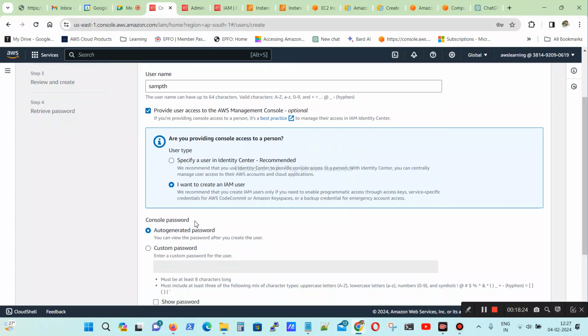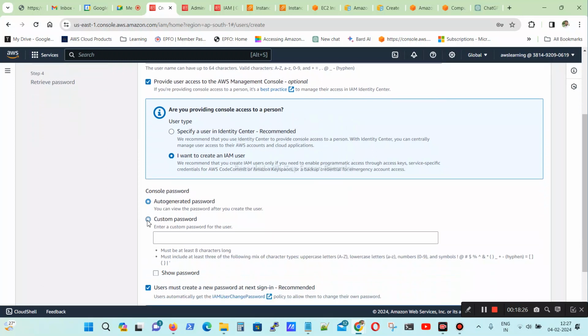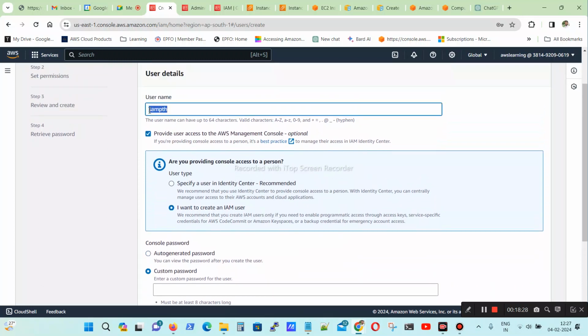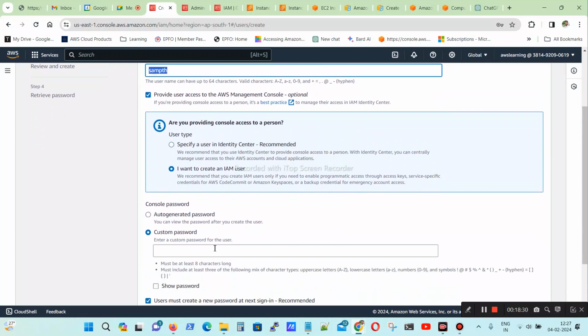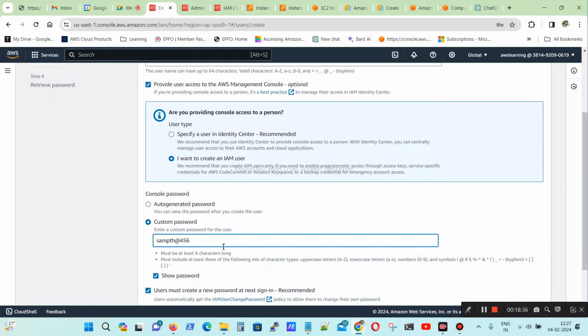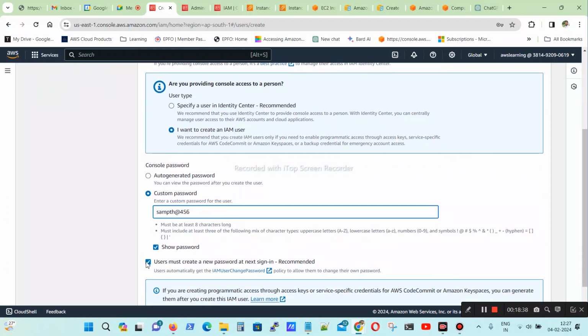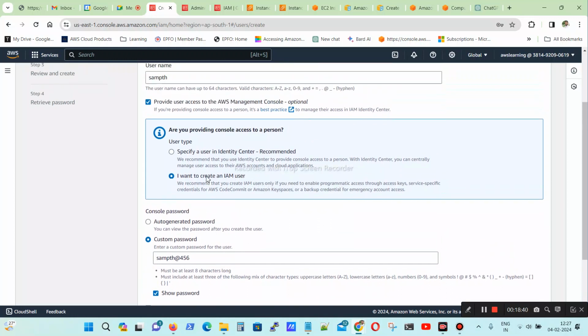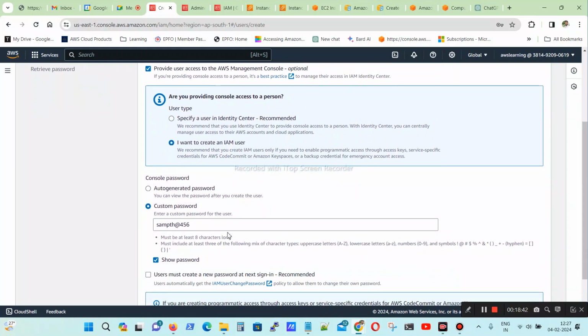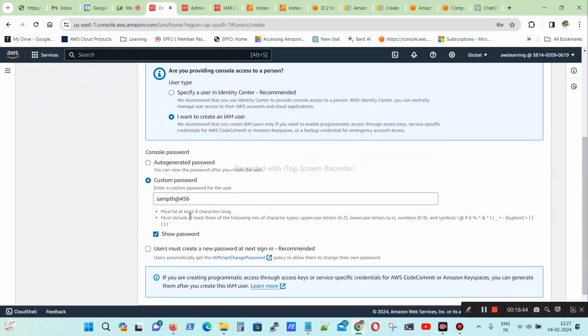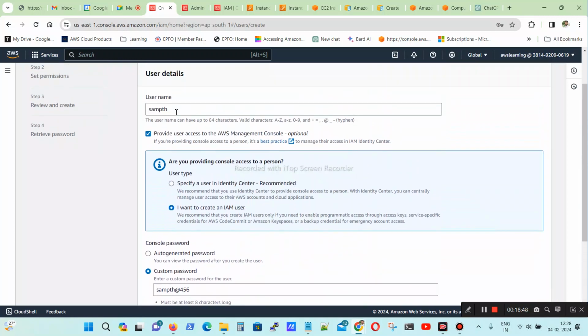I want to create an IAM user, so I can give some password for you, like Sampath@456, like that I am creating. Because you are only one person, I am giving you. Actually, you can never share your password with others. Whoever the user is created for, only that user you have to share this with. Now Sampath@456 is your password and your username is Sampath.